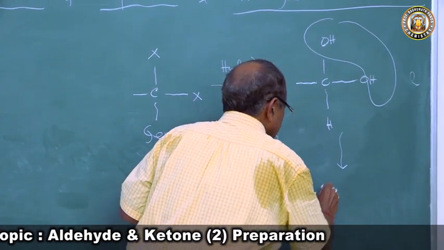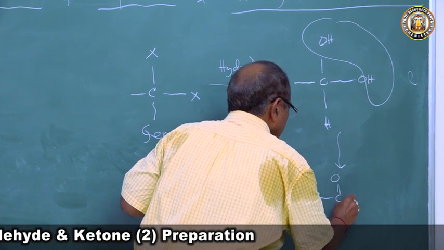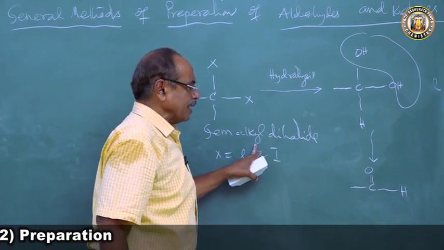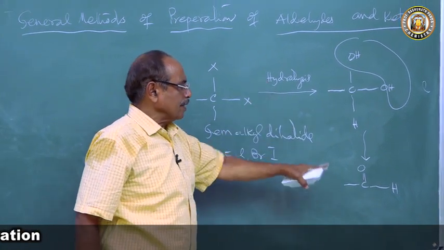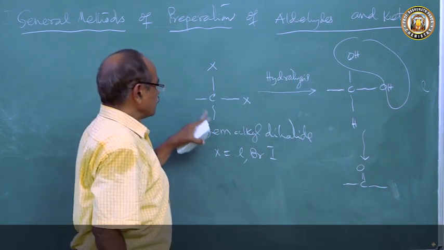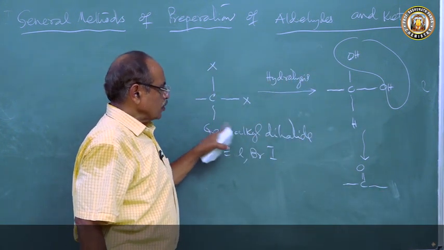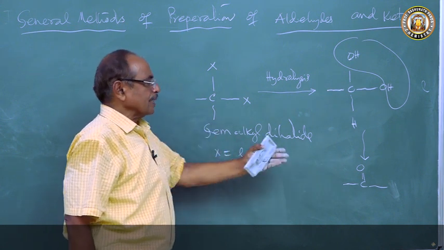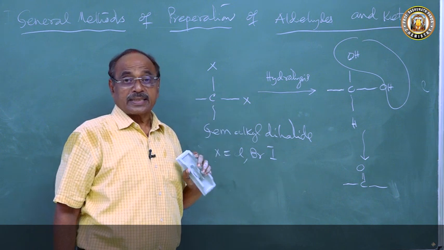So you get C=O. That means if you take a gem alkyl dihalide and hydrolyze it, the ultimate product is a carbonyl compound. If these are R and H, we get an aldehyde, and if R and R, we get a ketone. This is one method, hydrolysis.